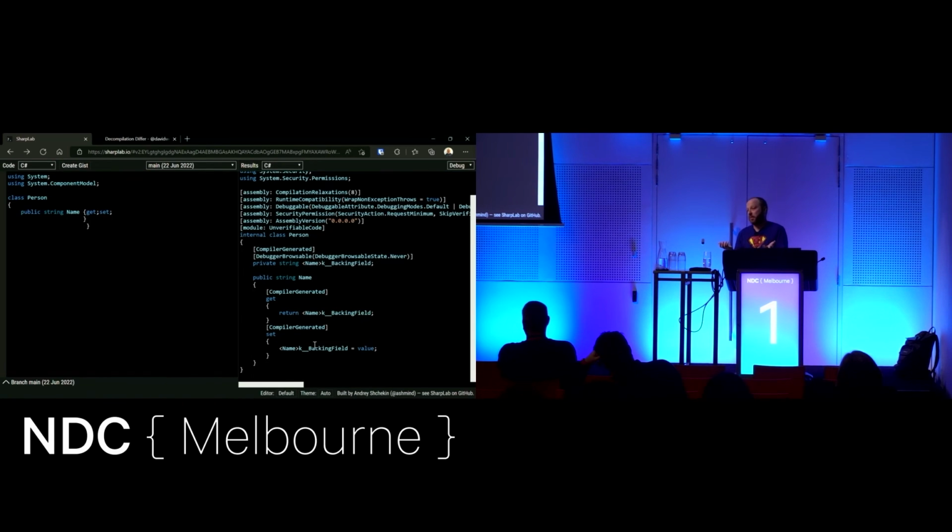Well, actually, you can provide both as well. Still saves you defining a field. And instead of the field name, just use the field keyword. And that, if you like, is replaced with name, k, backing field, blah, blah, blah. So you can do validation. You could put it in the getter and do toUpper or something on it. So it doesn't matter how it's set, but everyone will read it as toUpper.